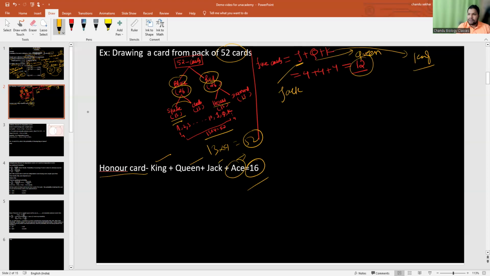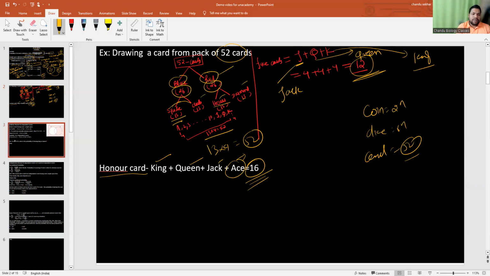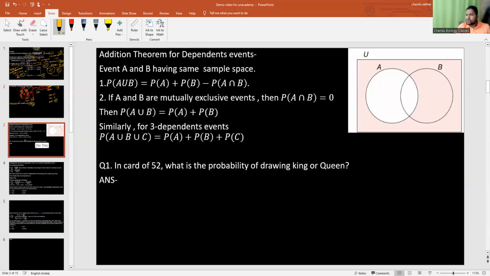Honor cards. Correct. So these are the sample spaces for coin, dice and cards. For the coin case, the sample space is 2^n. For the dice case, it's 6^n. And for the card case, it's 52 cards. In that, you have to know how many are black, how many are red, how many are heart and diamond, spade and club, how many are face cards, and how many are honor cards. So we will move to that next and solve questions based on it.